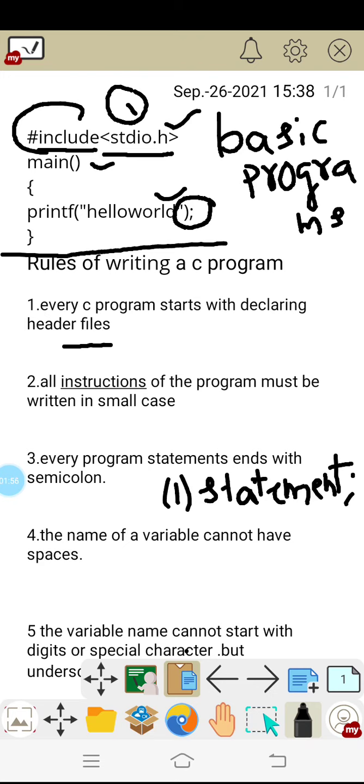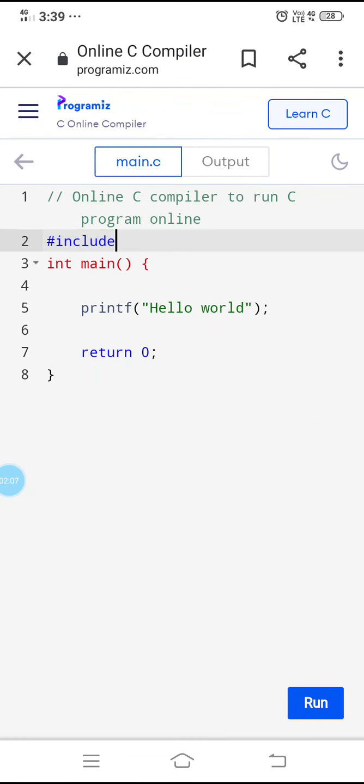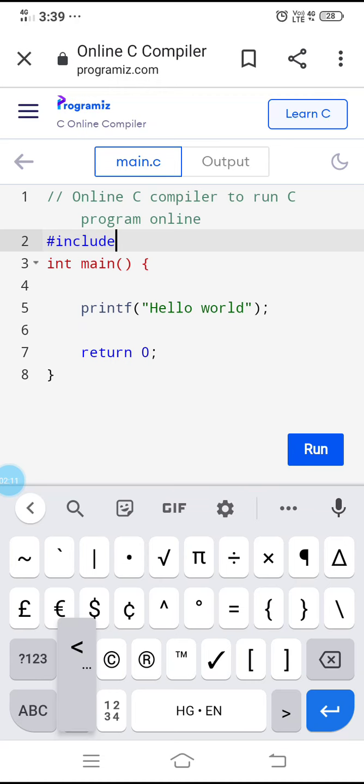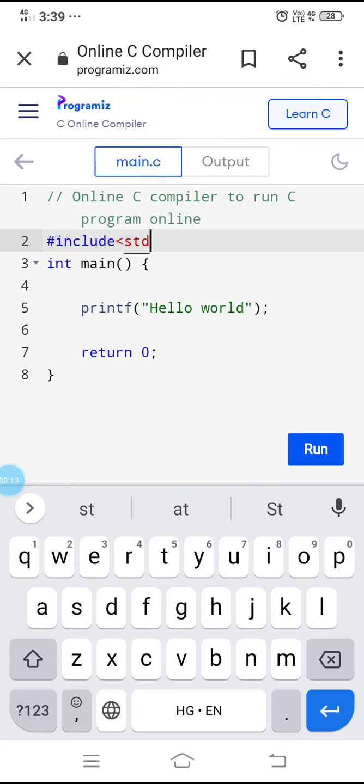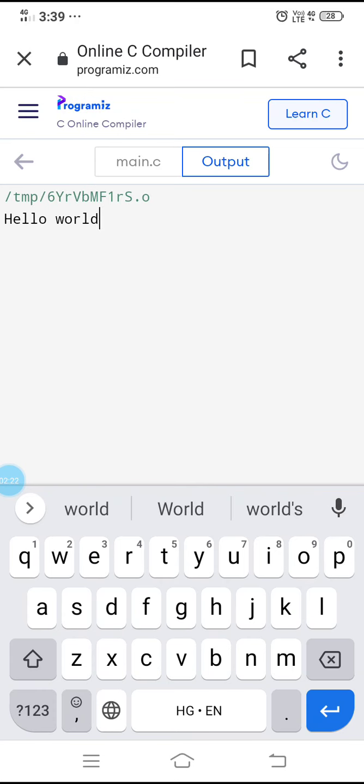The fourth and the fifth rules we can easily understand by using a practical program. Here the first statement should be #include, with one header file, that is stdio.h. We will discuss the header files in the next chapters. So I am running the program. The output is going to be something like hello world.